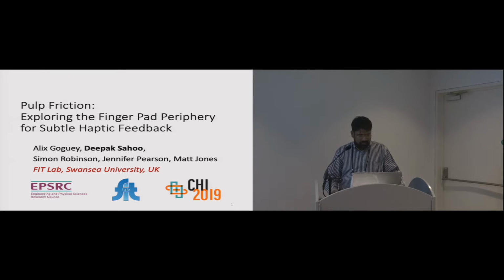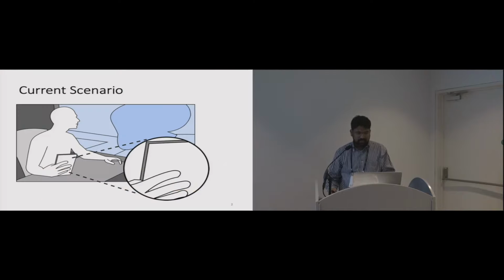So coming back to Pulp Fiction, what we have done is we looked at a different portion of the body for haptic feedback, that is the periphery of the finger pad. We are used to having haptic feedback on the pad of the finger, but we are looking at the periphery of the finger. So if I may ask you, could you hold your mobile phone in your hand?